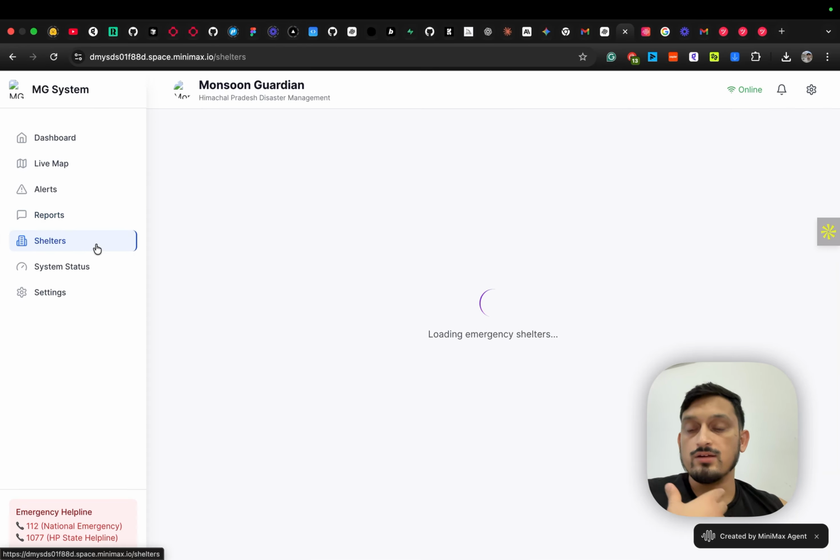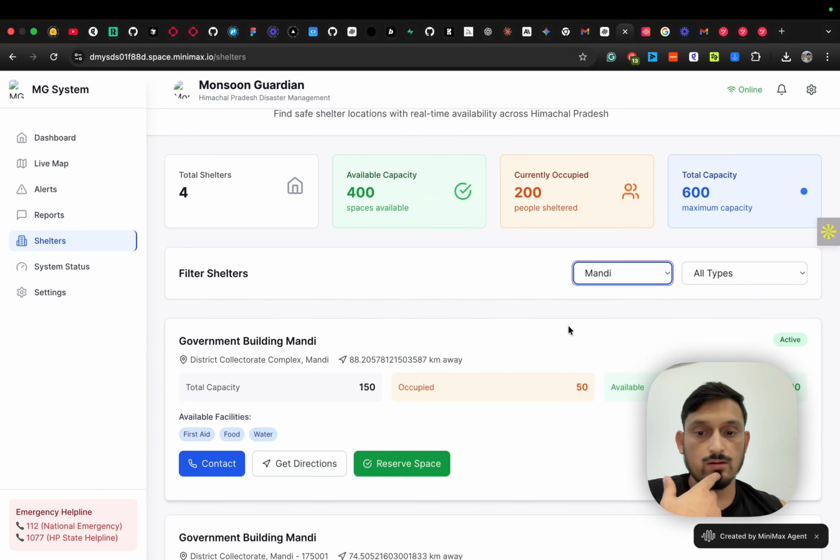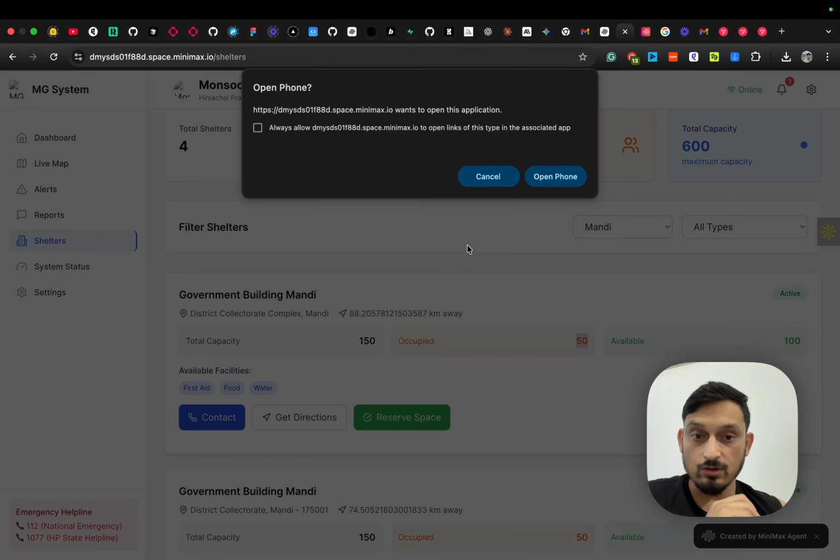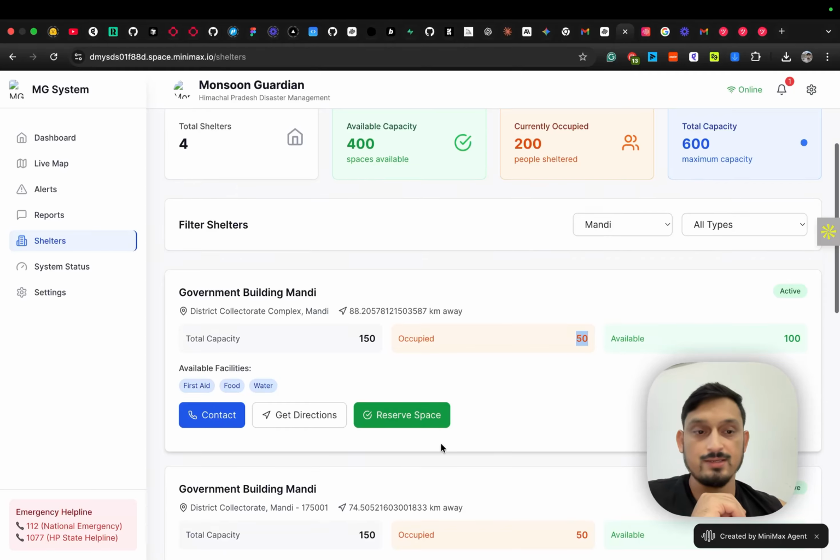Now there is shelter related information, like there are 21 shelters. If we filter this by a district, you will see that there is one government building which has a capacity of 150, occupied 50. There might be a possibility that it may not be exact data. However, you can contact the authority, you can reserve space and all those things.